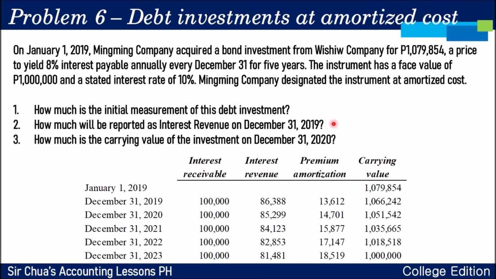Magkano daw po ang interest revenue on December 31, 2019? The answer is 86,388. How much is the carrying value of the investment on December 31, 2020? Also, coming from the amortization table, the answer is 1,051,542. You know when you did it correctly, when at the end of the amortization, you get the face value. O, di ba madali lang?